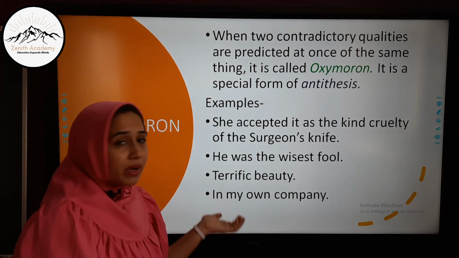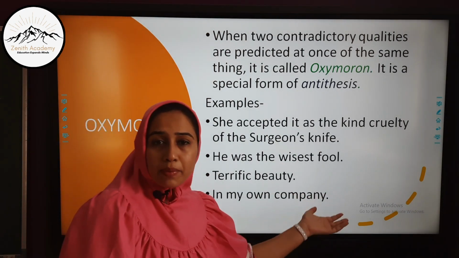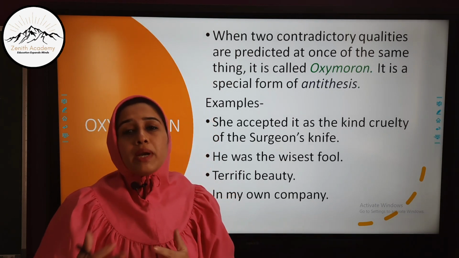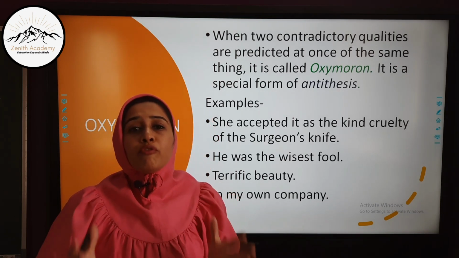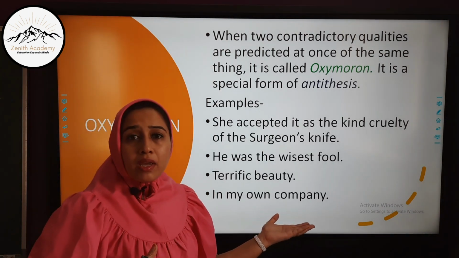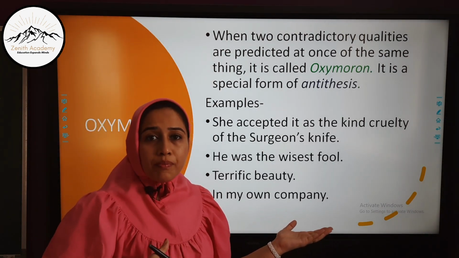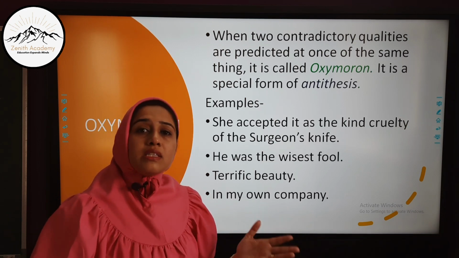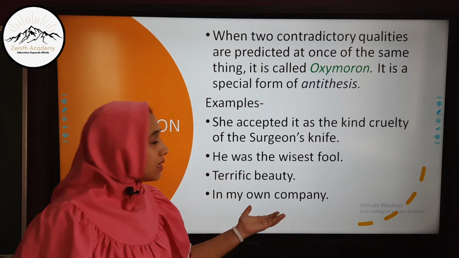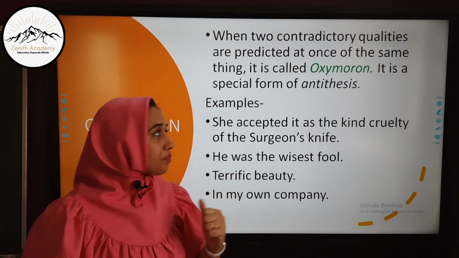Now here a person is said to have his own company, whereas the word company is used when you are with somebody. A group of two people makes a company, but here the person is happy in the company of his own. He is alone, and plus the word company is used. So these are two opposite words placed in the same sentence.